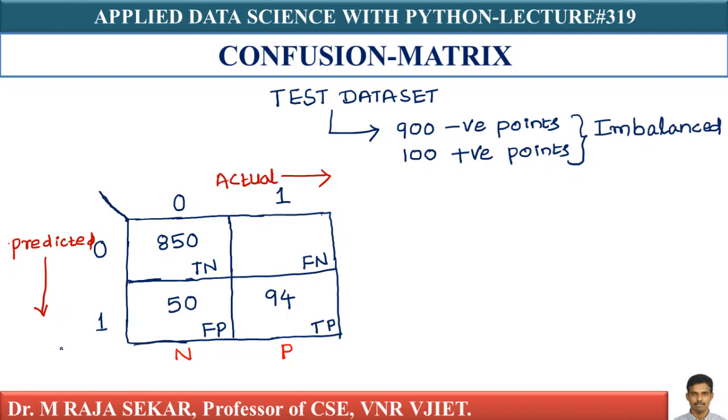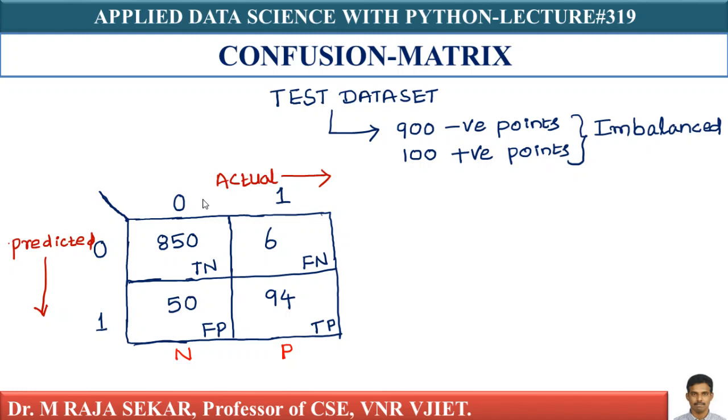On the other hand, out of 100 points, the actual label is 1. Out of these 100, 94 are predicted correctly as 1, which is very nice. What about the remaining 6? They are actually 1, but predicted as 0. For 6 of them, the model incorrectly predicted the class of 0, though they are actually class 1. I have these four values.